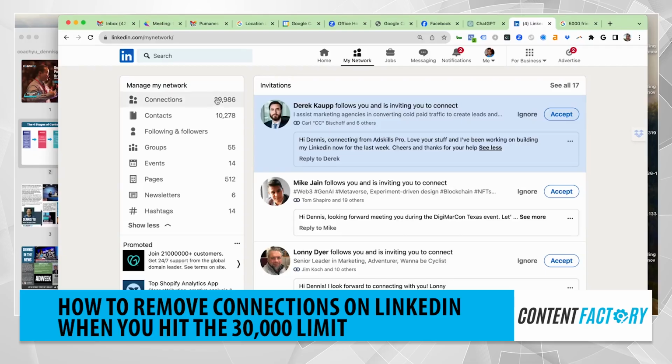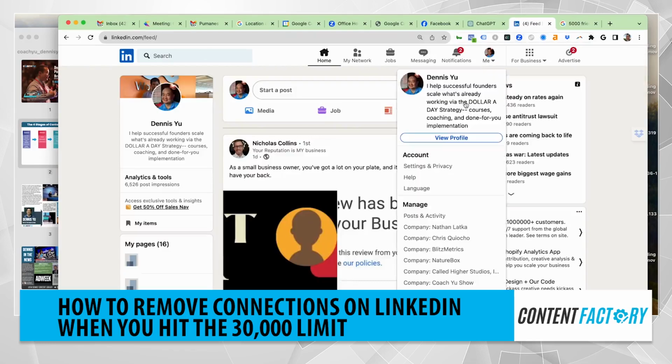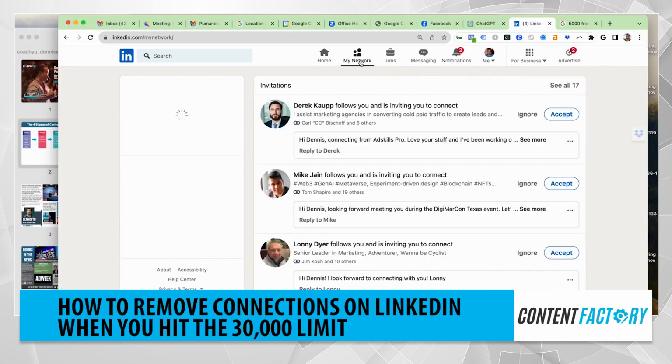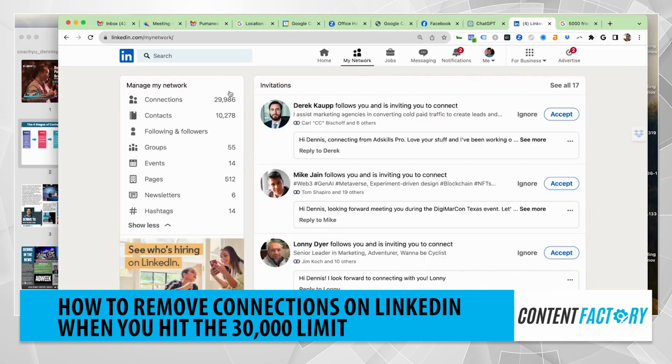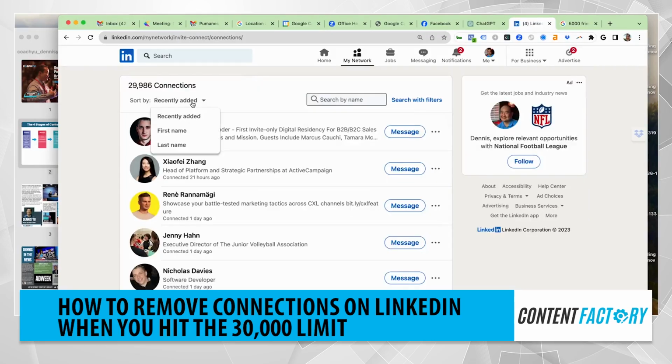If you're at 30,000, you can't accept any more. It'll just show an error. So what you do is you go to your friends, and actually that's under My Network. Here are these connections. If you sort by recently added, first name or last name, you're not going to be able to get rid of the low quality ones. You can't sort by the oldest added.